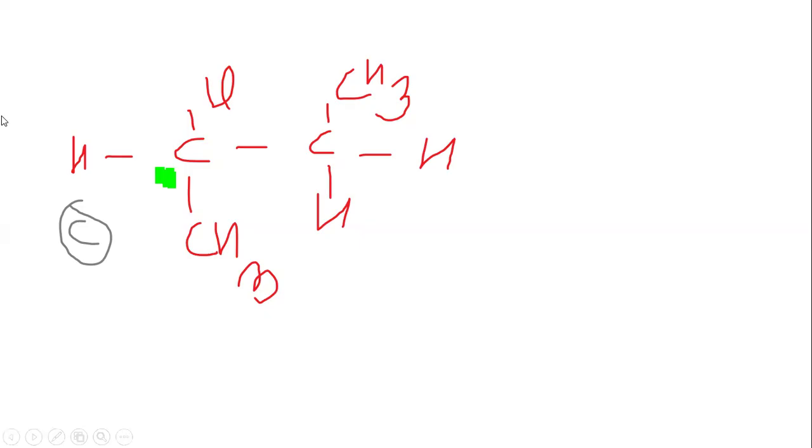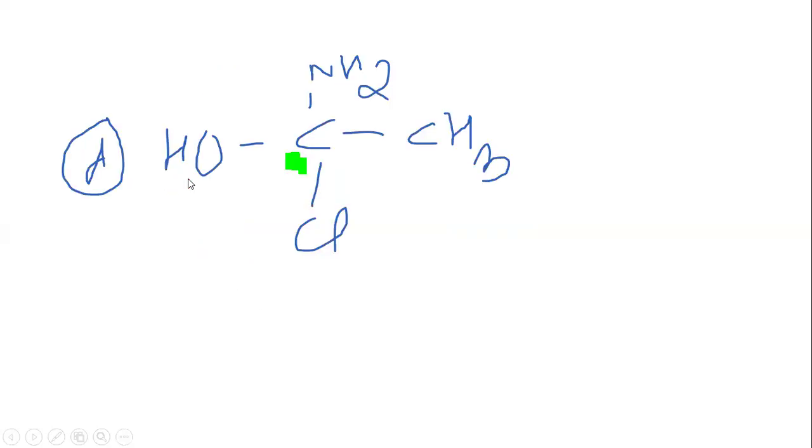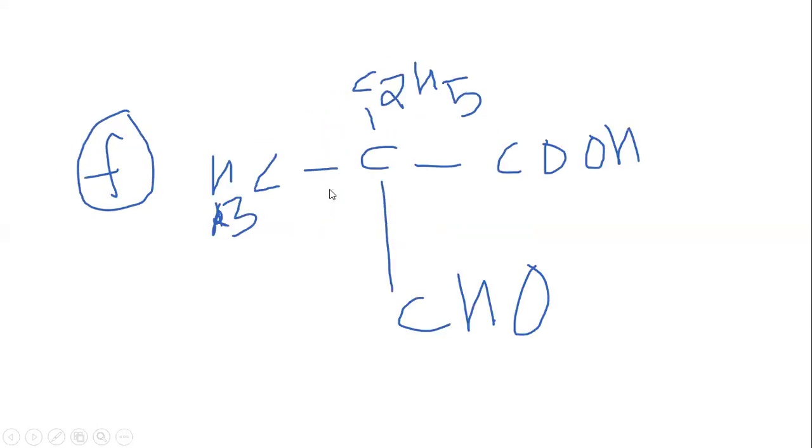In this case also, the lowest priority is on the right hand side, left hand side. You rotate this. In this case, the lowest priority is this carbon, so this is rotated to the left hand side. Okay, in this case, the C2S5, it says the lowest priority is on the left hand side.